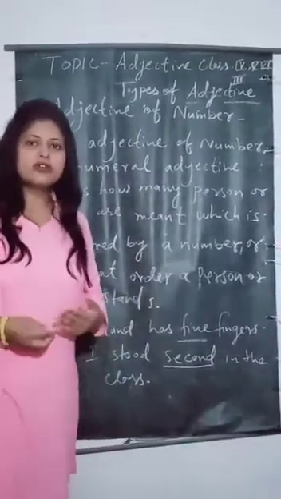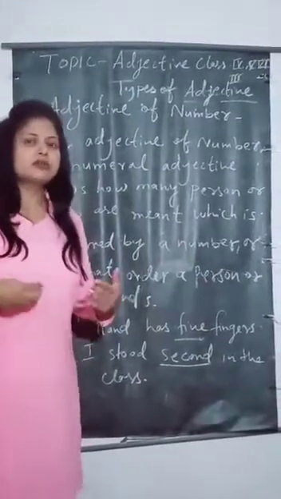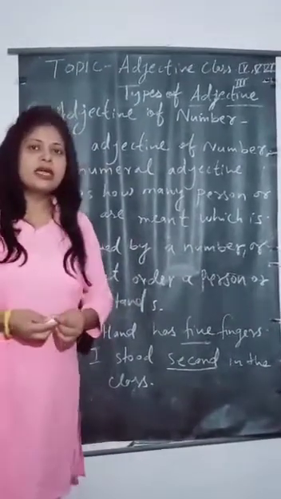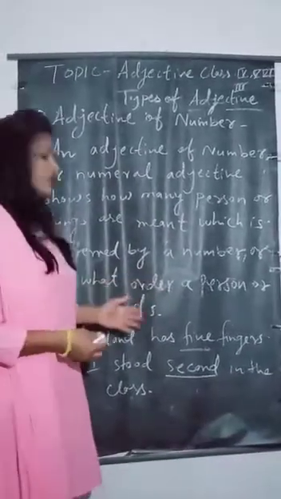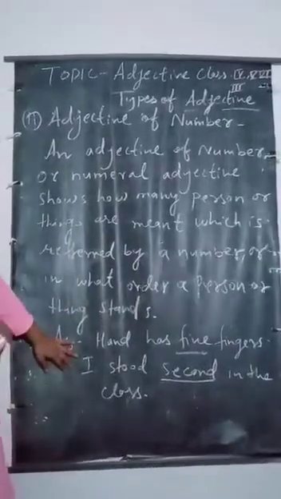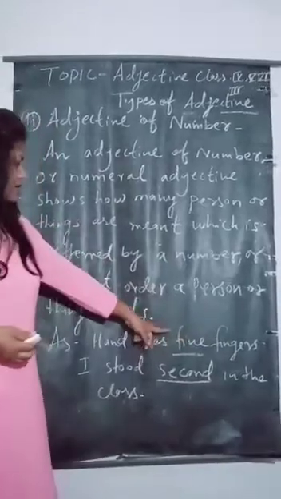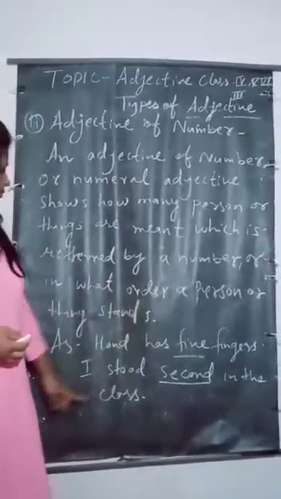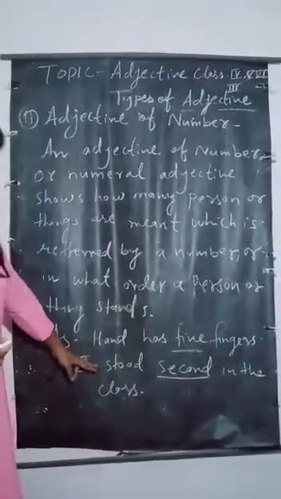It tells us the number of persons or things. Here is an example: a hand has 5 fingers. It tells us the number of things.